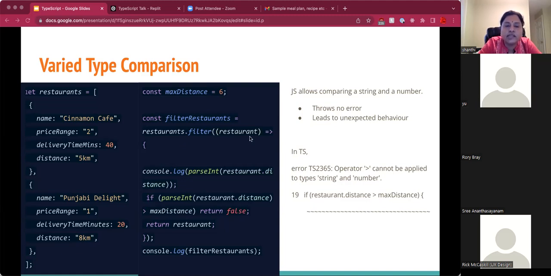As you can see in this example, the restaurant's distance is 5 kilometers, which is a string value, whereas max distance is a number. So the comparison throws a compilation error that you cannot use the greater than operator between the types string and number.